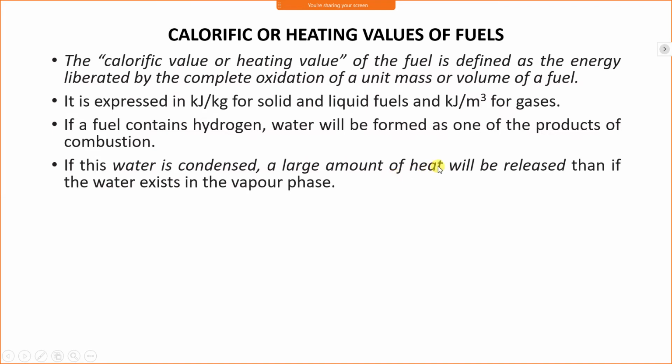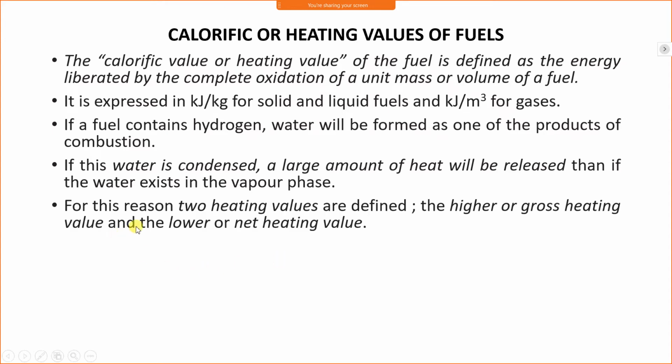If that water vapor is condensed, it releases the latent heat. For this reason, two heating values are defined: the higher or gross heating value and the lower or net heating value.